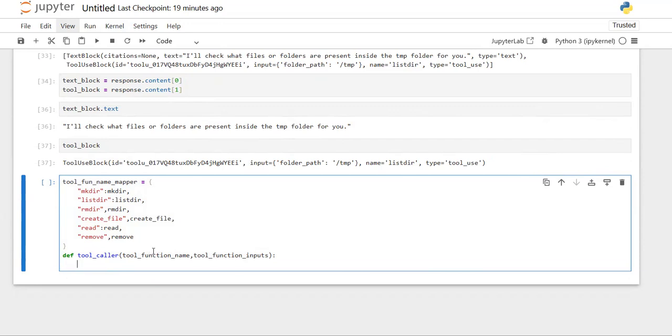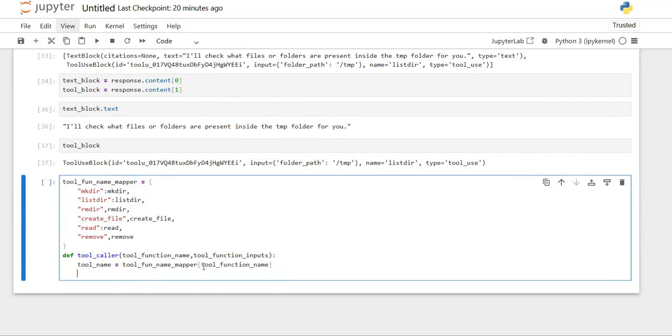Now, whatever the string input that we get, based on that we need to get the tool name. How to get this tool name? By using this tool function mapper of the tool function name, it will provide me that tool name.